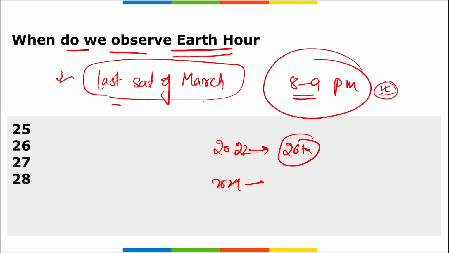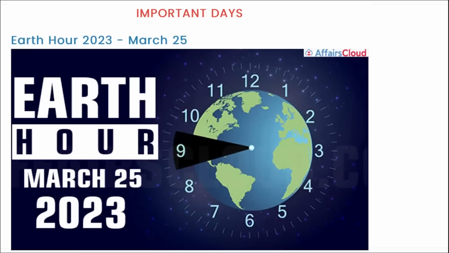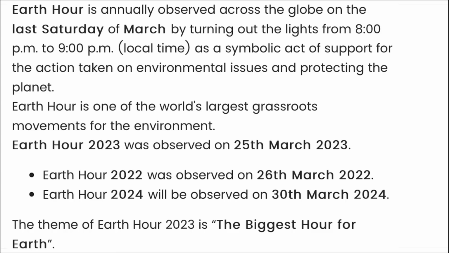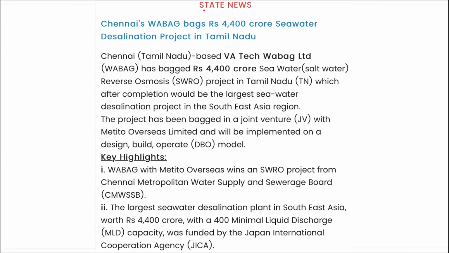In 2024, it will be 30th of March. And this year, it is on 25th of March that we observe Earth Hour. Alright, you can see here between 8 to 9, we observe this Earth Hour. The theme is important here that you need to remember for Earth Hour. It is the biggest hour for Earth. Next is state news. Chennai's VA Tech Wabag has signed a 4,400 crore rupees seawater desalination project in Tamil Nadu.